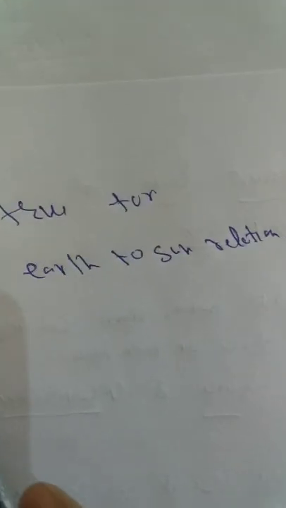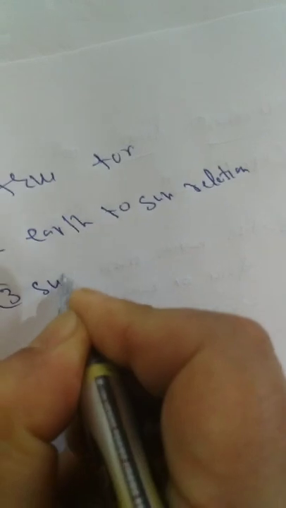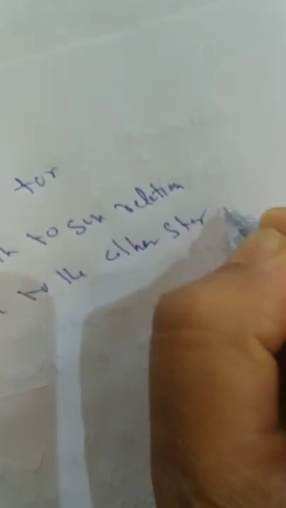Newton said that if one mass is earth and the other is sun, this value of G, 6.67 times 10 to the minus 11 Newton meter square per kg square, is also true. And it is also true for the sun to other star relation, third star, fourth star relation.